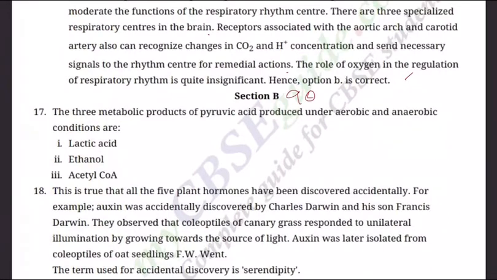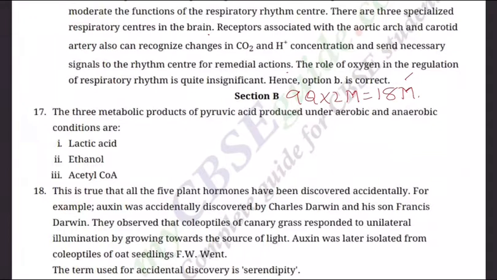As all of you know, section B has 9 questions of 2 marks each, that comes to 18 marks. Since it's a 2-mark question, you need to write around 3 to 4 sentences, and you have to write to the point. Straight away we go to question number 17.